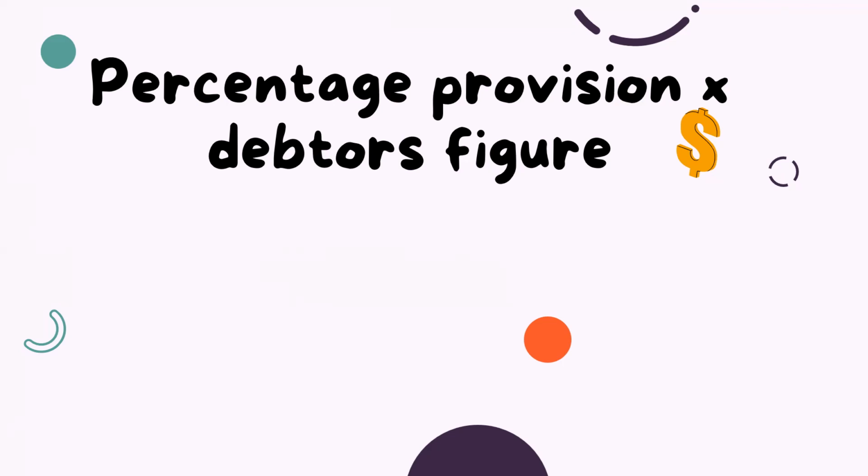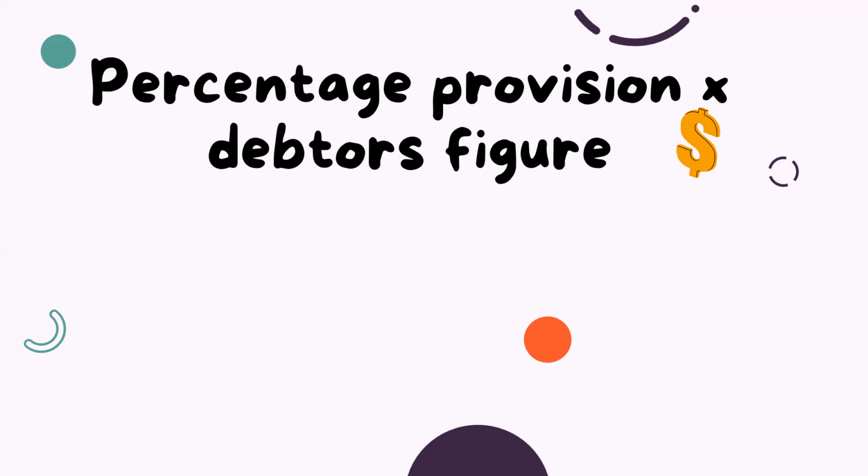Why are we applying it on the debtor's figure and not on any other figure? We are applying it on the debtor's figure because bad debt actually comes from the debtor's figure. You have a debtor who is refusing to pay, and as a result, you have declared him as bad. So bad debt is originating from the debtor's figure. That is why we make provisions on the debtor's figure.